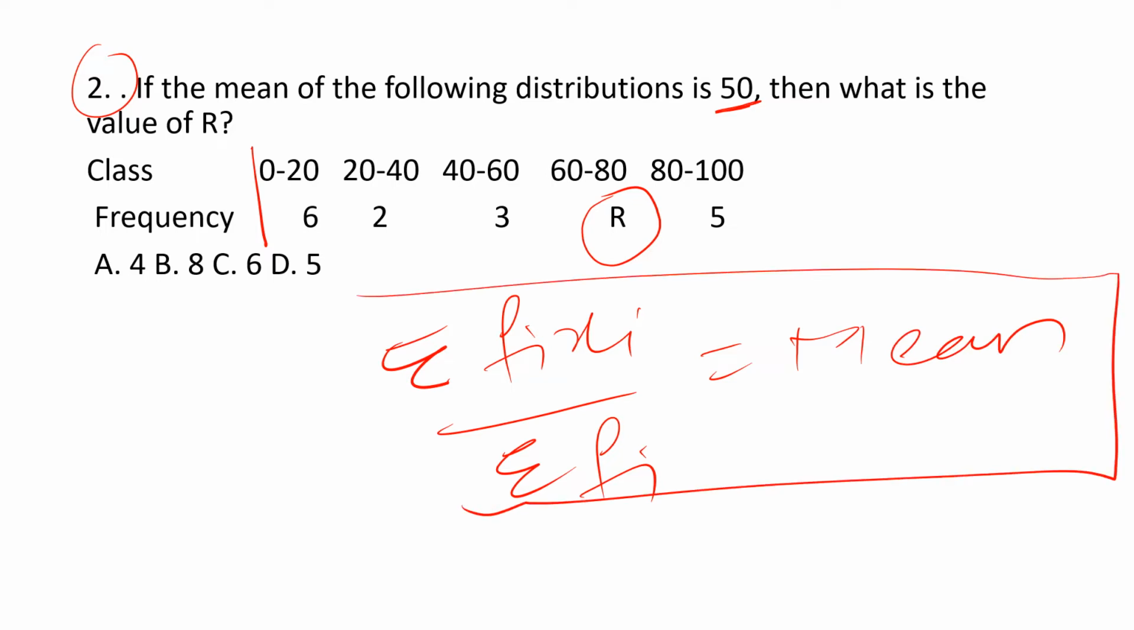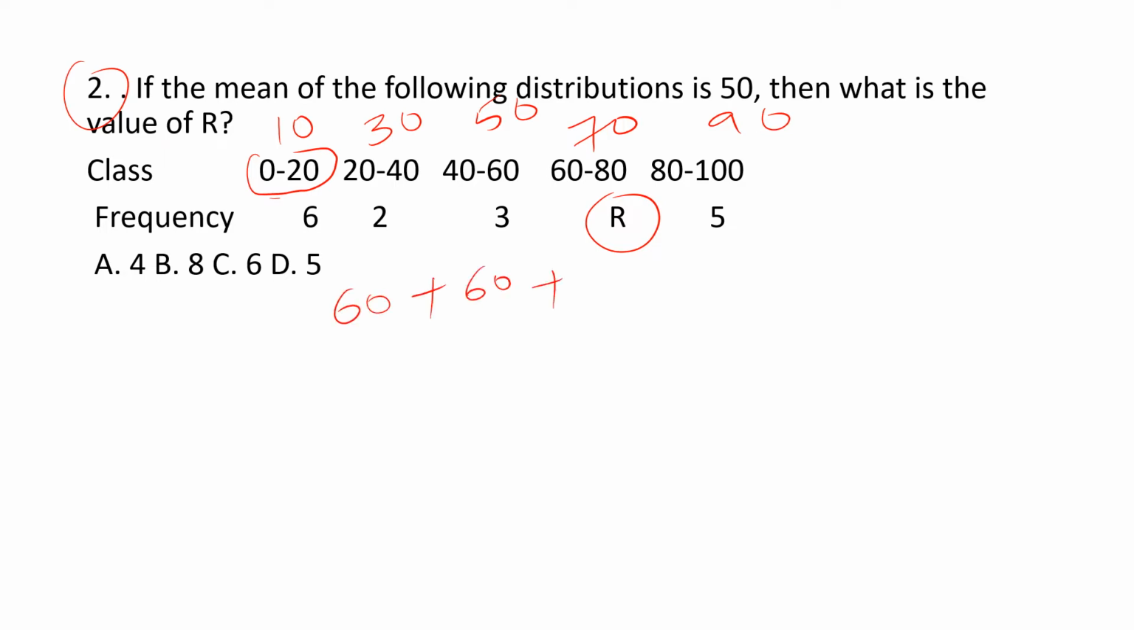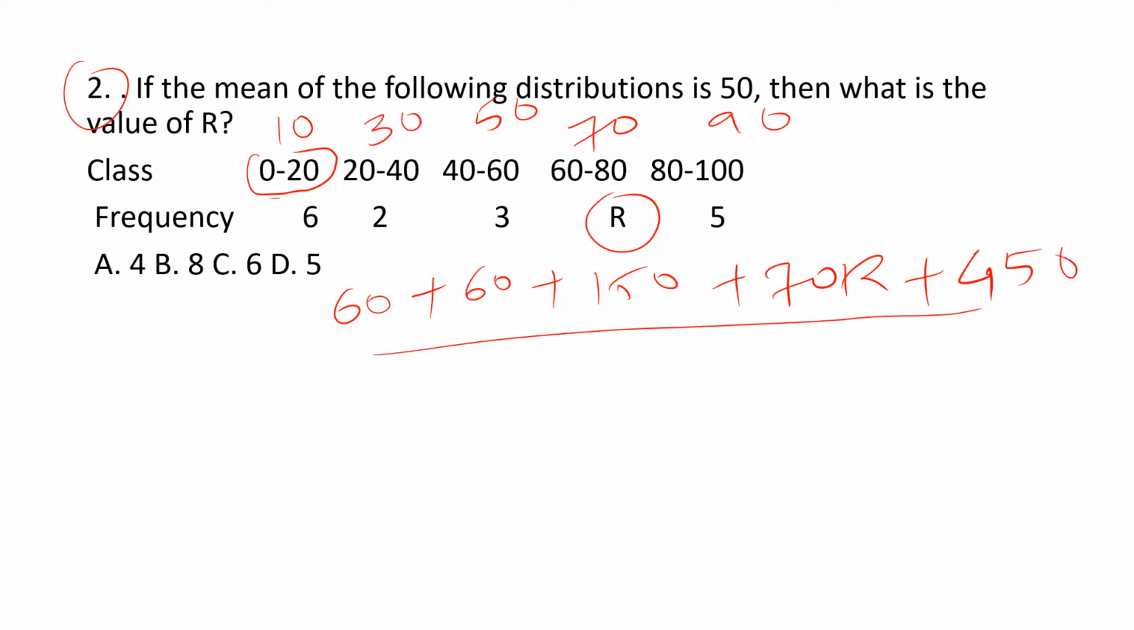Before using this formula directly, we need to know the average value of each of these class intervals. This is 0 plus 20 by 2, it becomes 10. 20 plus 40 by 2, it becomes 30, 50, 70, 90. And we know the frequencies, only one frequency is missing. Let's use the formula. 10 into 6 plus 30 into 2 plus 50 into 3, 150 plus 70 into R, 70R plus 90 into 5, 450, divided by 6 plus 2, 8, 8 plus 3, 11, 16, 16 plus R, is equal to 50.